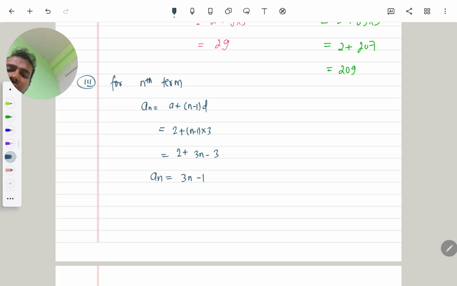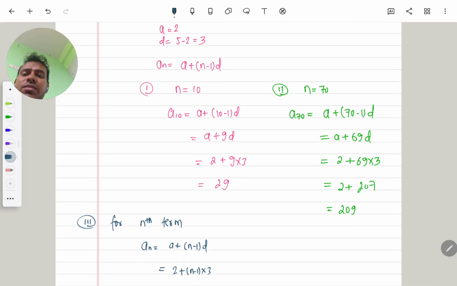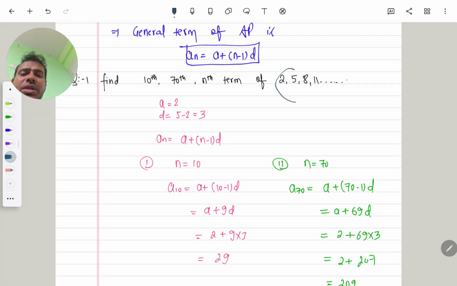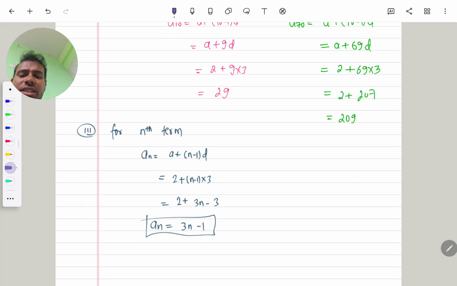What does this quantity 3n minus 1 represent? It is the general term for this given AP, the general formula for this AP. Let us suppose we need the fourth term of the series. For the fourth term, we put the value of n as 4.